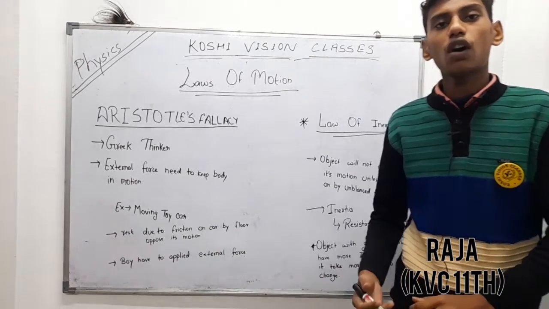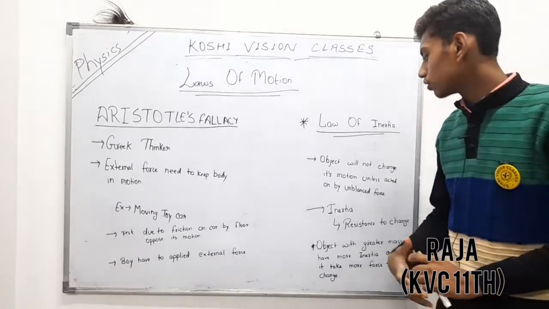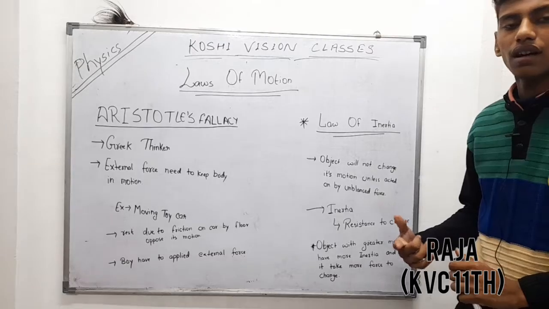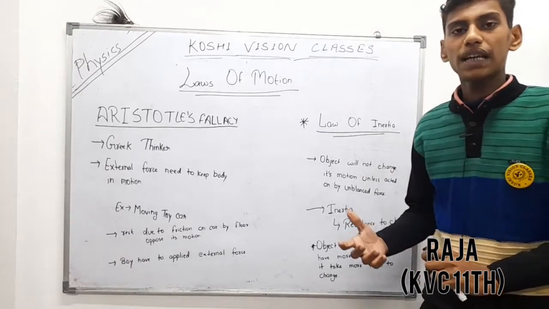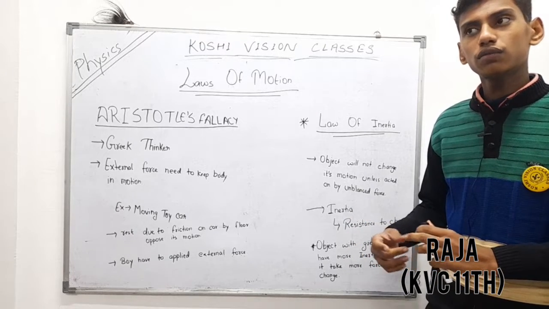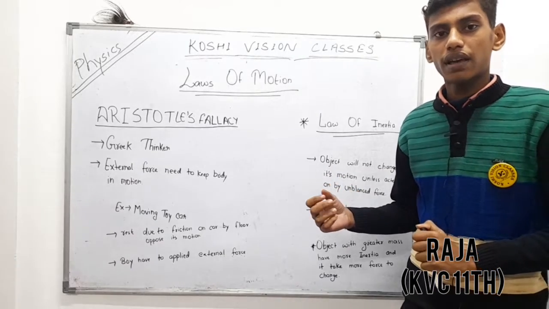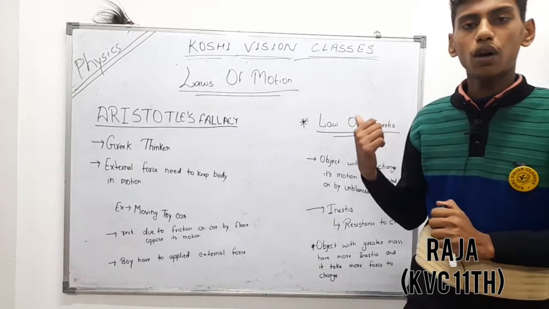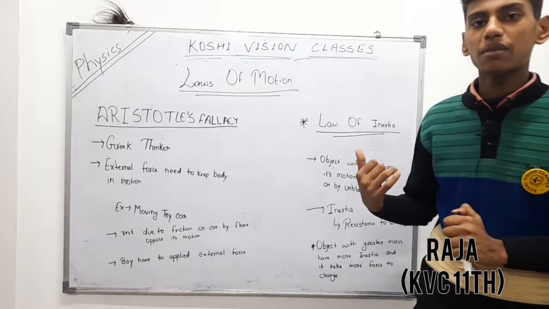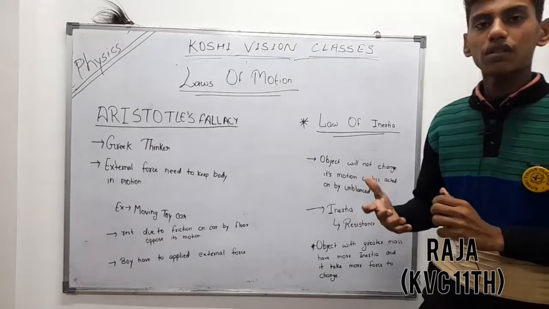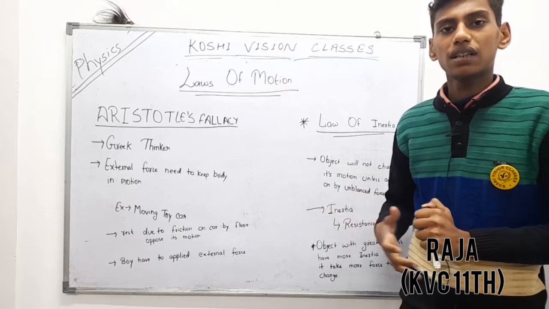Now we will talk about the law of inertia. So what is inertia? It is resistance to change. It concludes that an object will not change its motion unless acted upon by an unbalanced force. If a body or object is at rest, it will continue to be at rest. But if we apply an external force, it will start moving. Like the football example we gave, the boy kicks the ball and it starts moving with a velocity of 5 meters per second. Similarly, if it is in motion, we have to apply force to stop the football and bring it to rest.